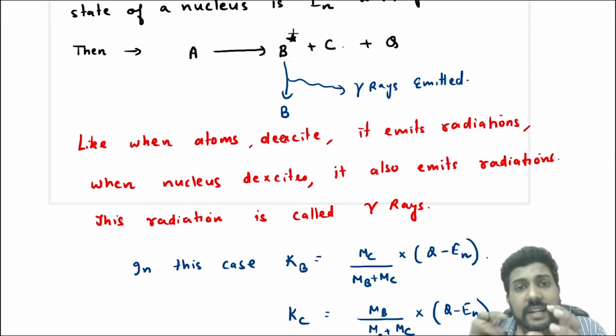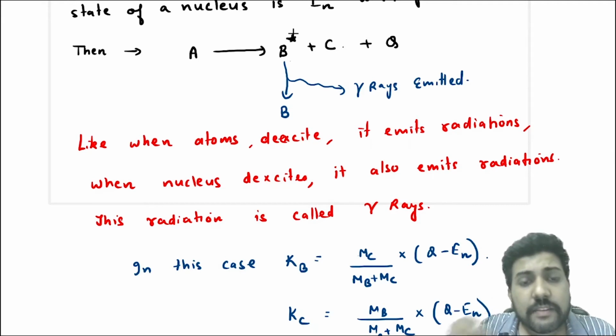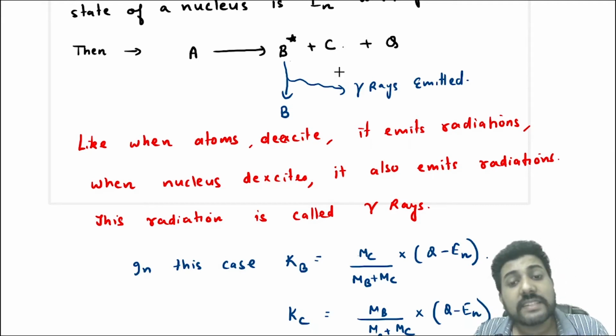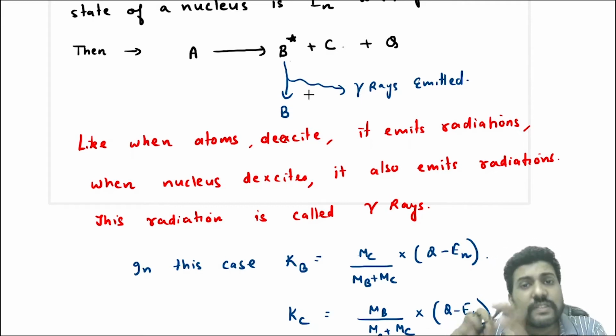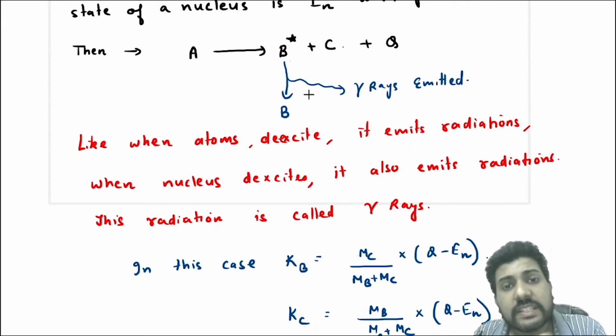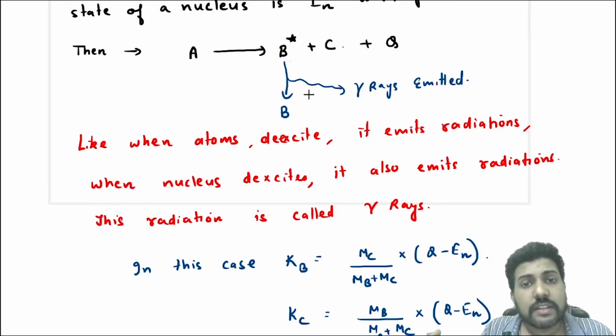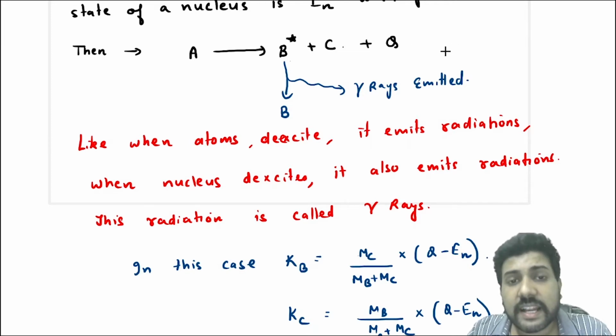Then the kinetic energy that will be available for B and C is now Q minus En and not Q, because out of this Q value, some amount of energy is utilized for the excitation. So the remaining amount of energy is Q minus En, and that will be shared as the kinetic energy. So in this case, you will not say that Q value is shared as the kinetic energy, but you will say that Q minus En value is shared as the kinetic energy.